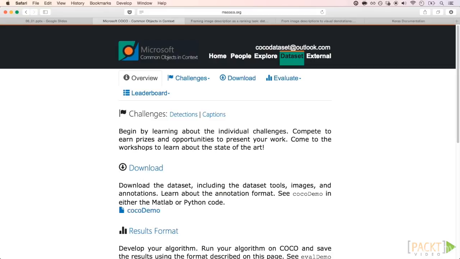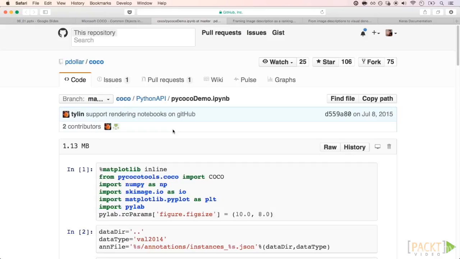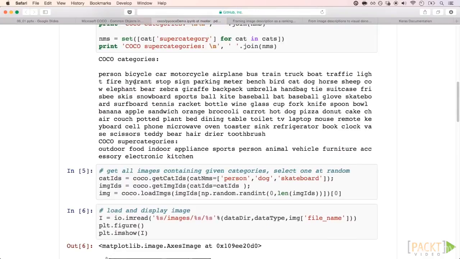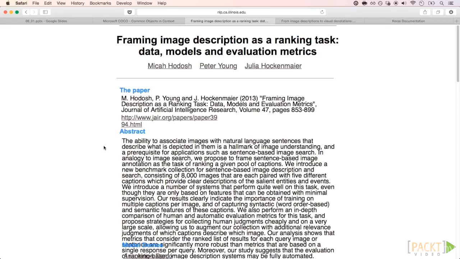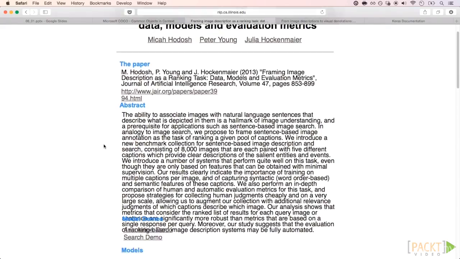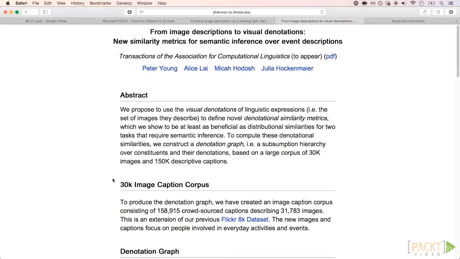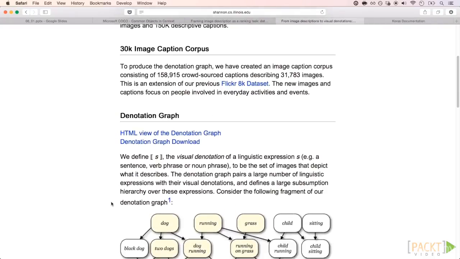Let's first check Microsoft Common Object in Context, or Cocoa dataset. Here, they provide the dataset and Python APIs to handle it. Clicking here in Cocoa Demo, we have an IPython notebook loading a few images and their description. Here's the description: a person, bicycle, car, motorcycle, and the image is this. The other two Flickr datasets are also similar. You can come to their website and download the images with their corresponding captions. Flickr 30K is slightly larger than Flickr 8K, but you should use everything that you can to train large neural networks.